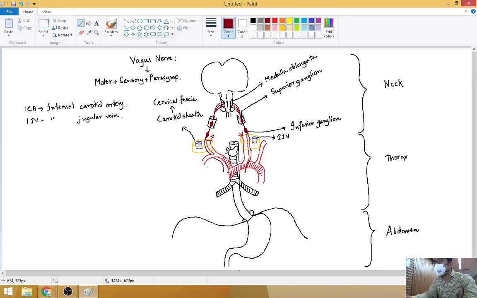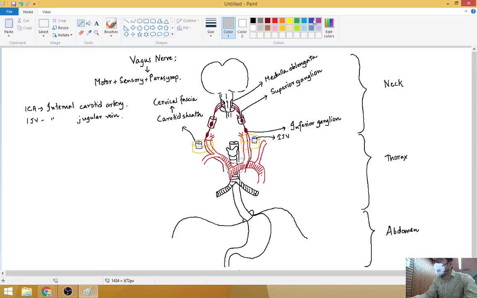Okay. Now somewhere here, if I draw, I don't know whether you will be confused. Anyway, somewhere here is the manubrium sterni, isn't it? Below here the sternum will come.